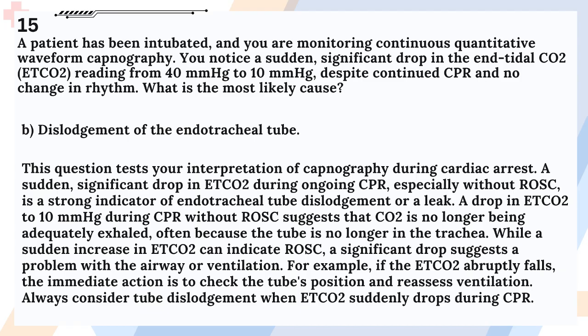While a sudden increase in EtCO2 can indicate ROSC, a significant drop suggests a problem with the airway or ventilation. For example, if the EtCO2 abruptly falls, the immediate action is to check the tube's position and reassess ventilation. Always consider tube dislodgement when EtCO2 suddenly drops during CPR.